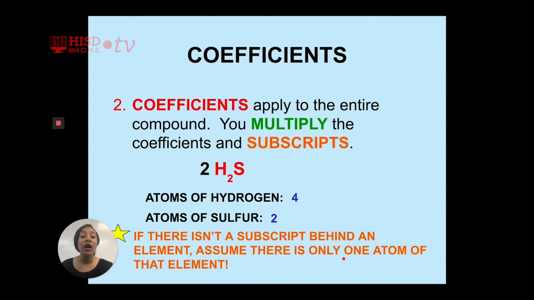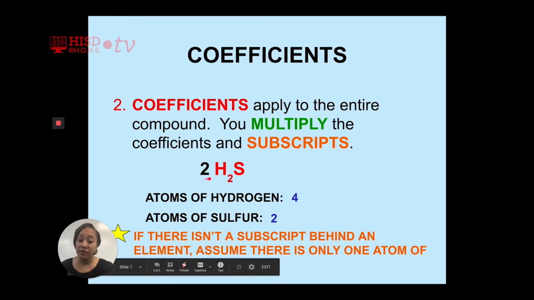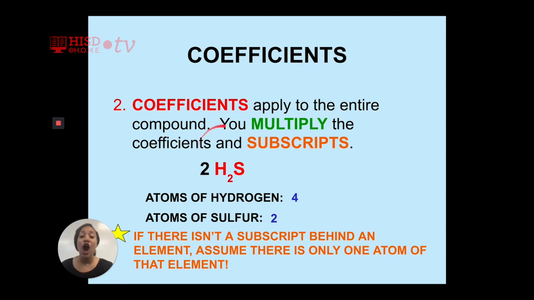I'm going to give you a couple seconds to write down your definition for coefficient. Again, the coefficient is the big number, and it must be applied to all of the elements within the compound. So this coefficient goes to hydrogen. This coefficient also goes to sulfur.